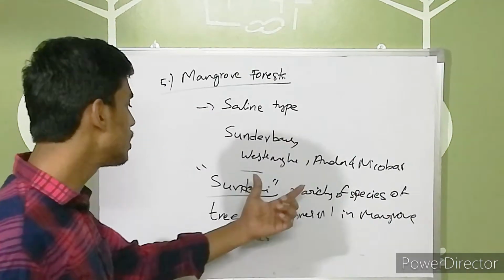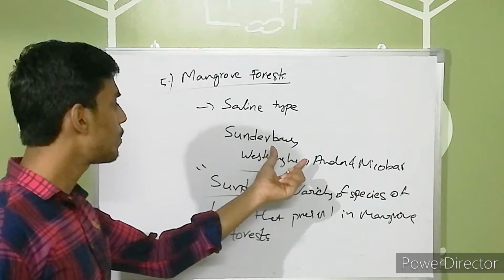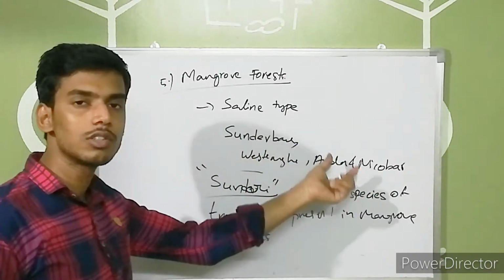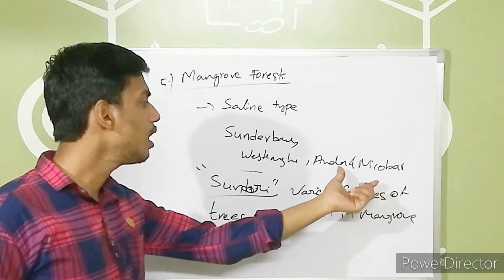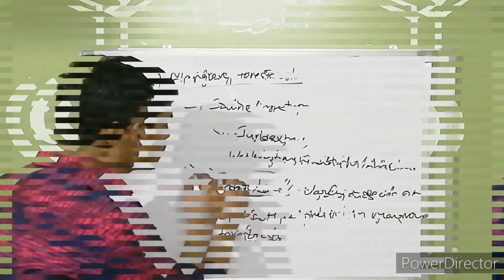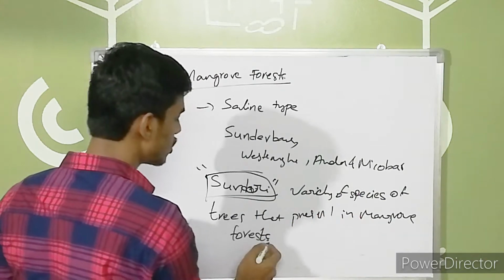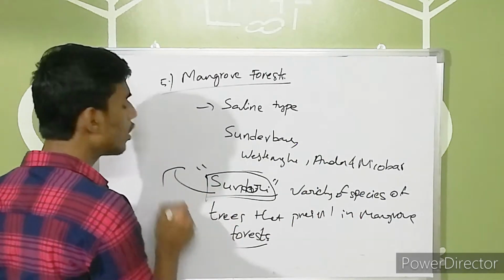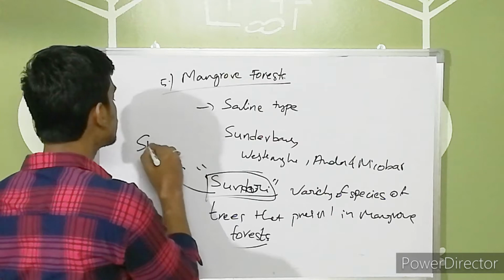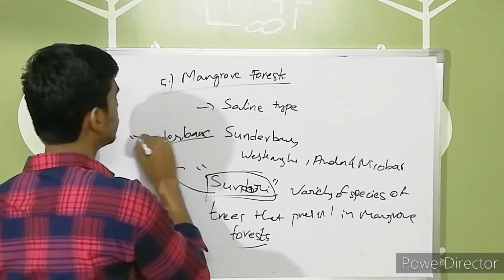So this is a type which may be found in the Sundarbans, that is present in West Bengal, and correspondingly in the Andaman and Nicobar Islands, right? Actually the term Sundari means a variety of species that are present in the mangrove forests. So over a period of time, they were named the Sundarbans in mangrove forests, right?